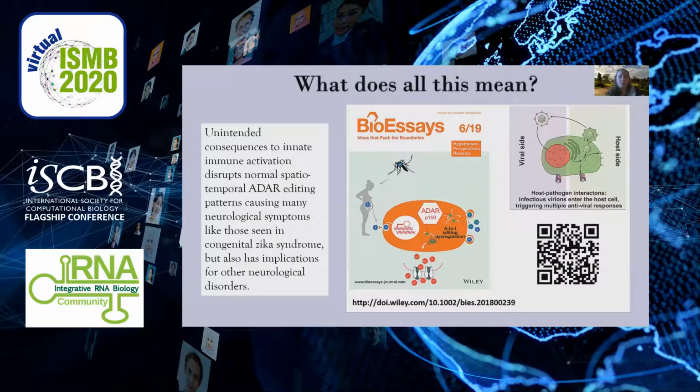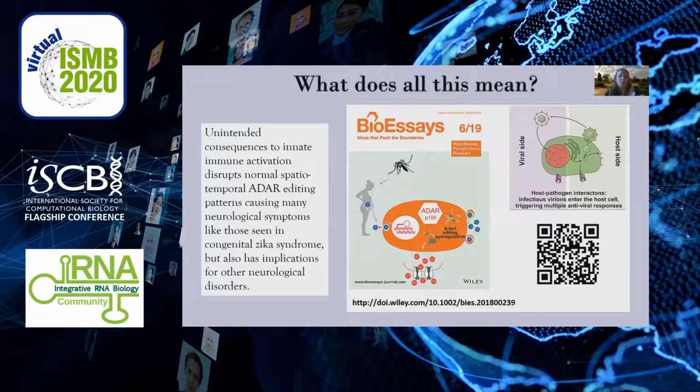Our lab previously showed evidence of ADAR editing in Zika virus, adding to the list of viruses with known ADAR editing footprints. Furthermore, last year, we published an article in BioEssays explaining our hypothesis and providing evidence from congenital Zika syndrome. We were able, using our computational tool, which I'll explain in a moment, to show that Zika virus not only increases ADAR1 p150 expression, but also significantly alters ADAR editing patterns in cells that are phenotypically similar to congenital Zika syndrome.